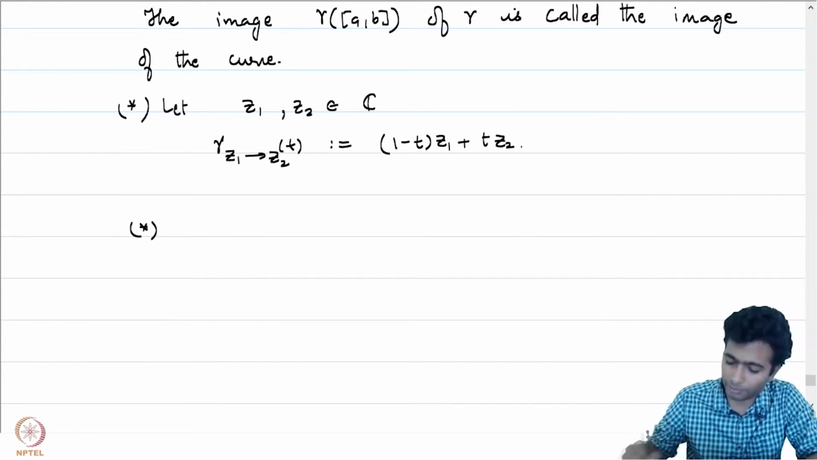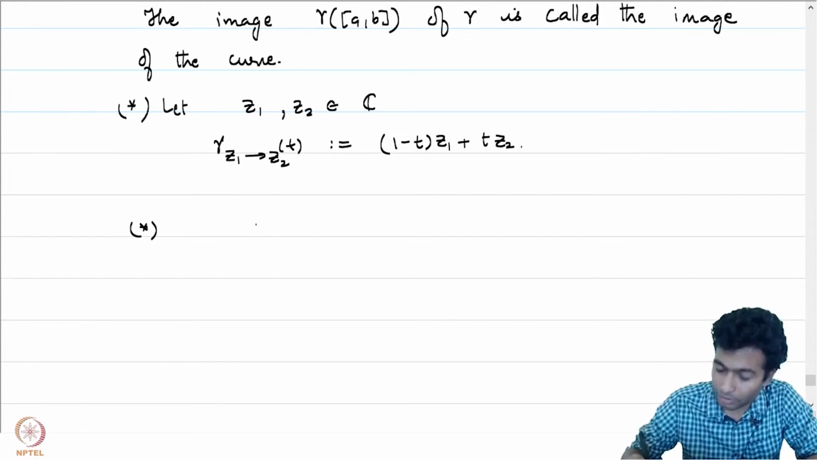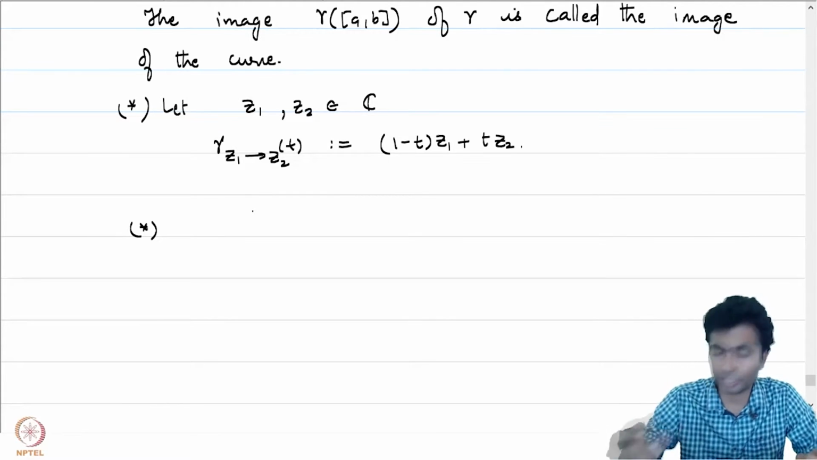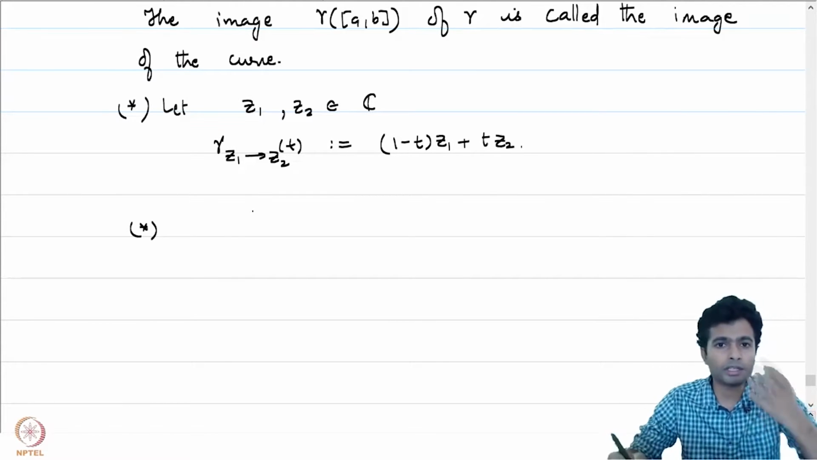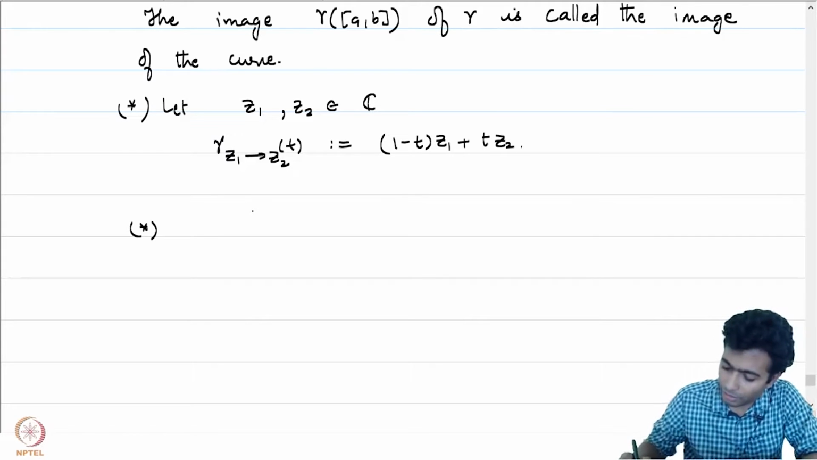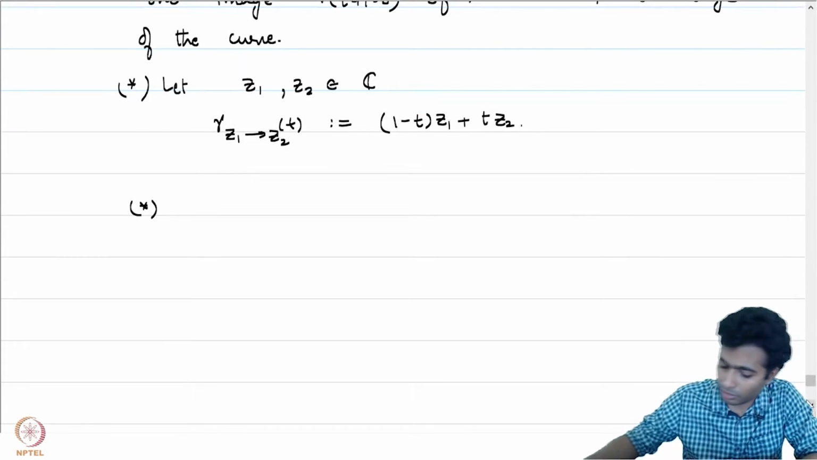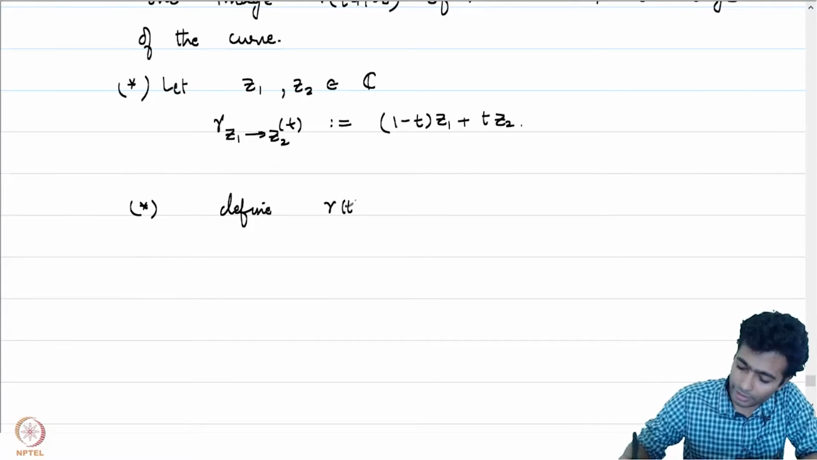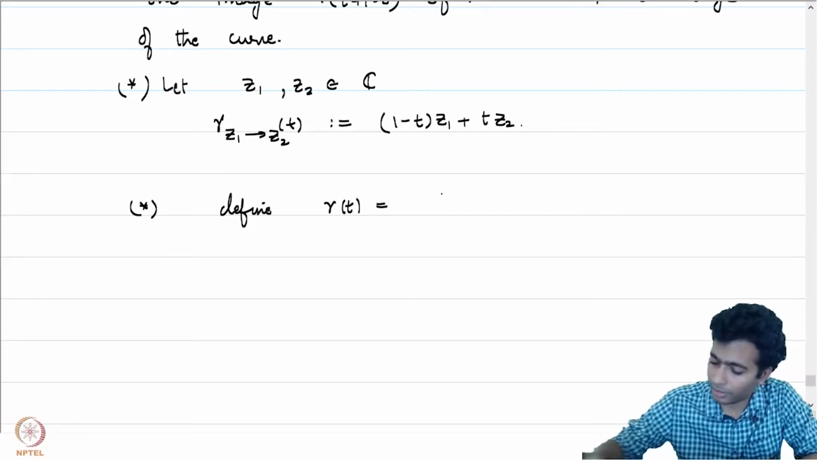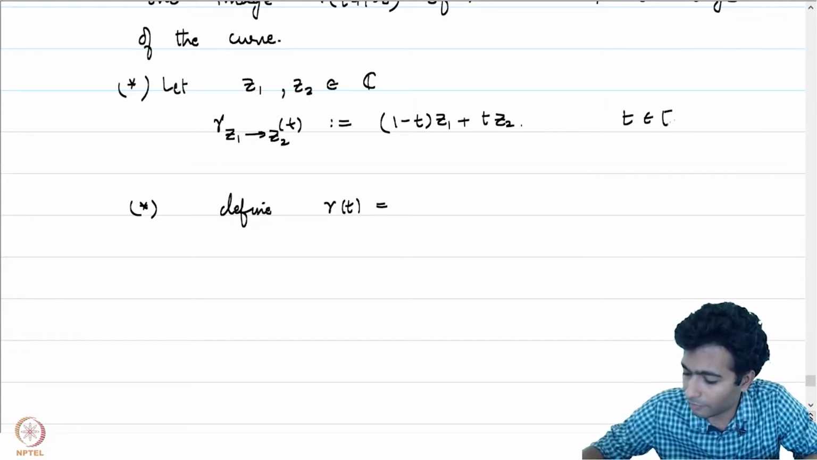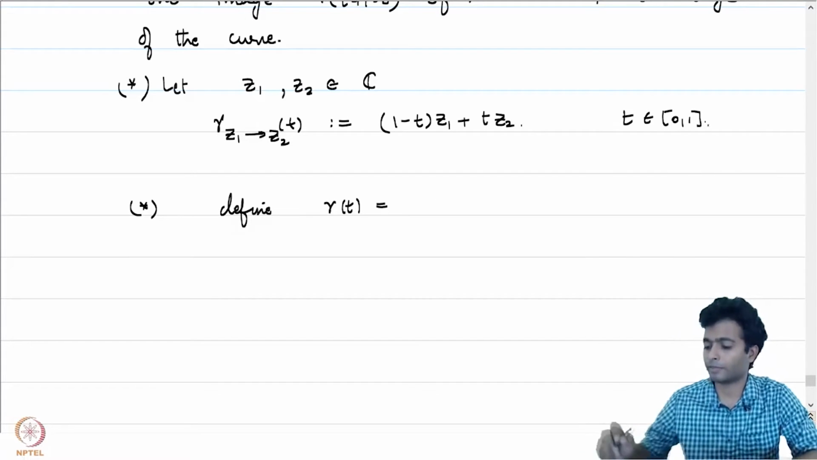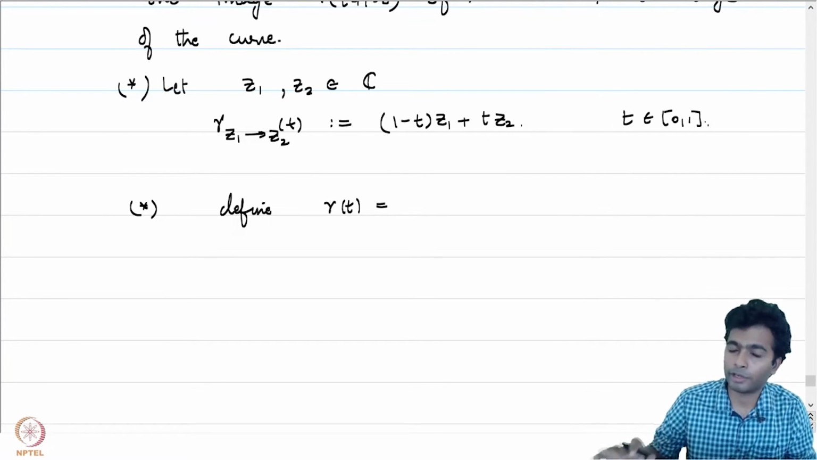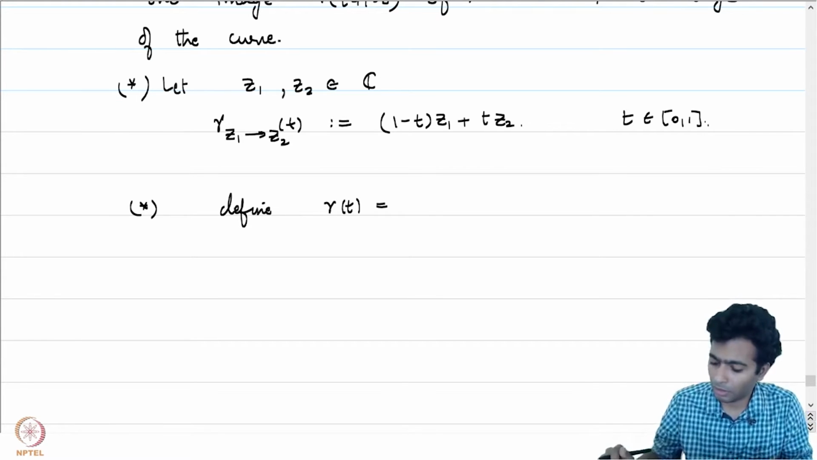Second example would be the following: the unit circle, or a circle of radius r around a point z0. Let's capture that. Now that we have the polar decomposition in our repertoire, let's use it. Define gamma of t, where t is in the interval [0, 1]. So we are defining the curve on the domain of definition [0, 1].